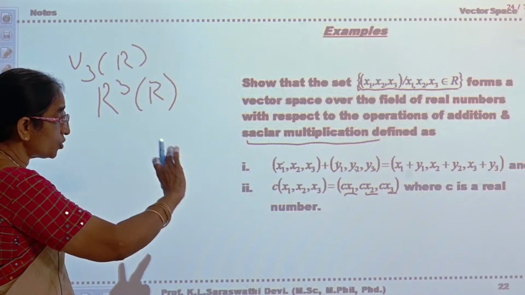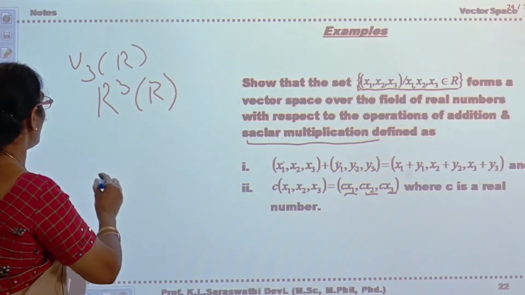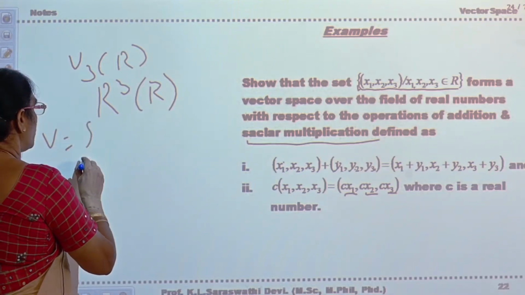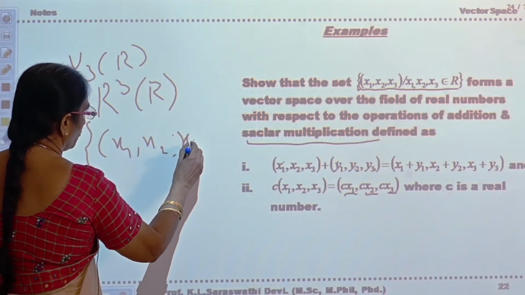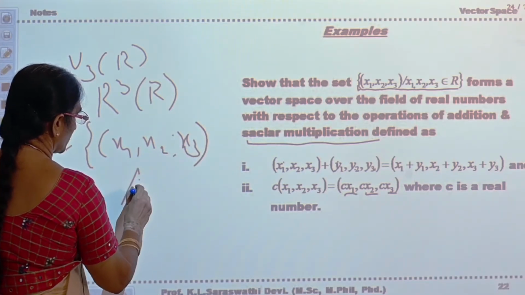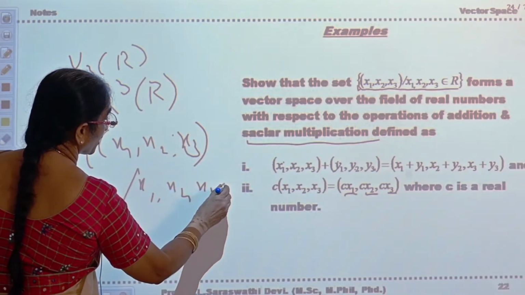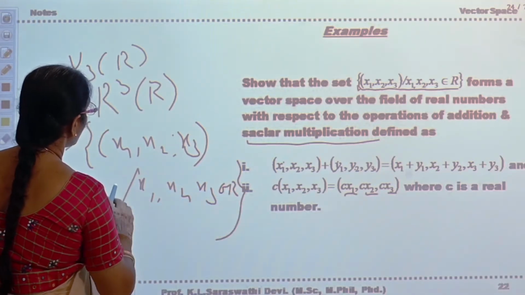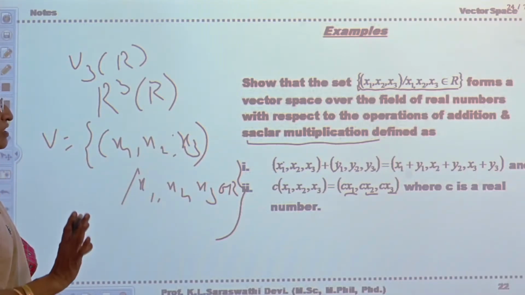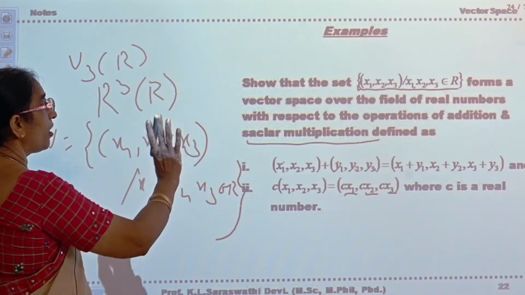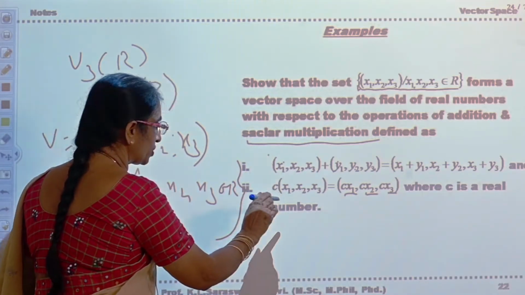According to these two operations, we are going to show that the set of vectors V equal to (x1, x2, x3), where x1, x2, x3 belong to R, will form a vector space. Already we said this is the set of all three-dimensional vectors. The three-dimensional vectors will form a vector space with respect to these two operations. Okay.